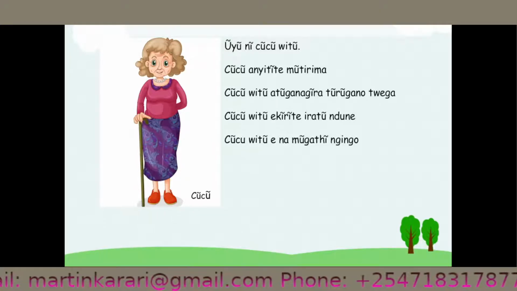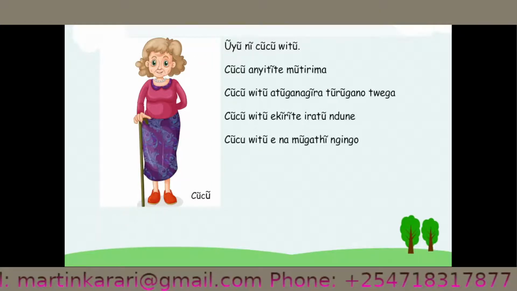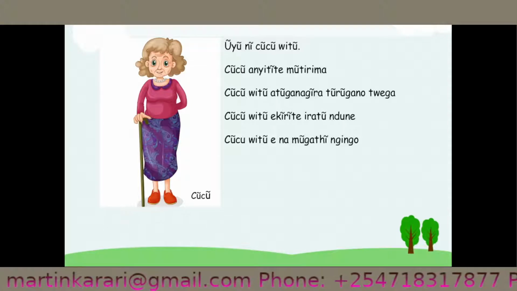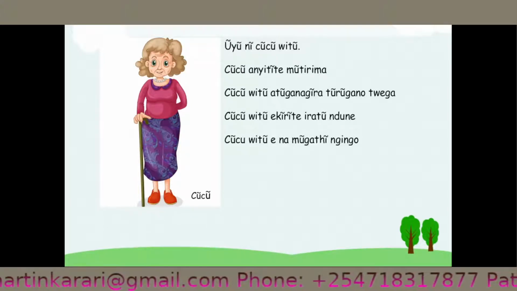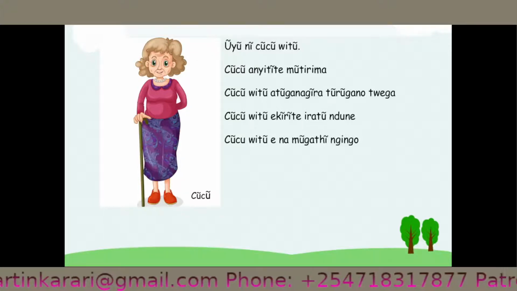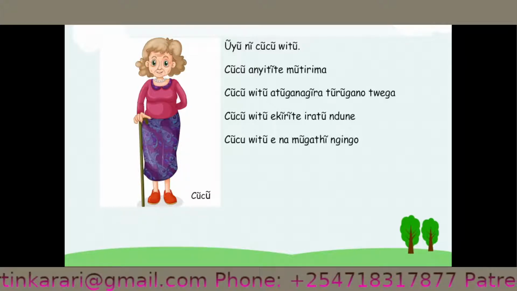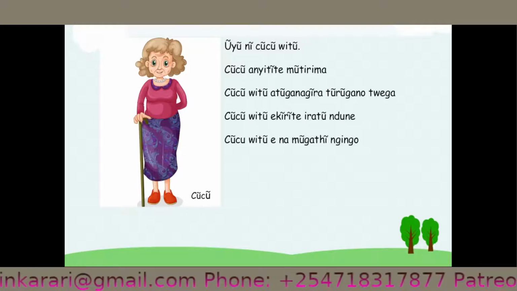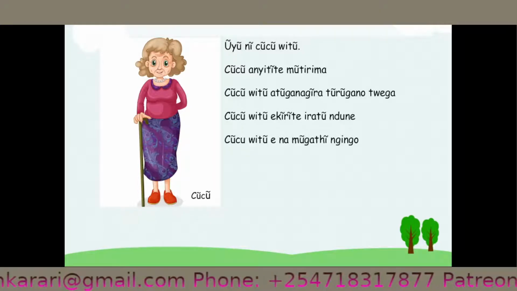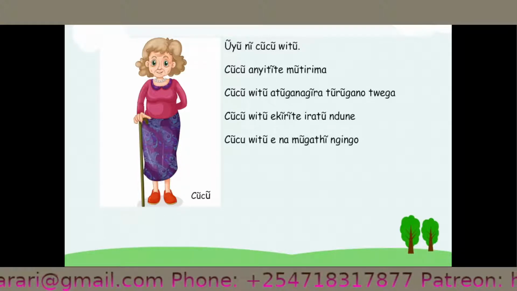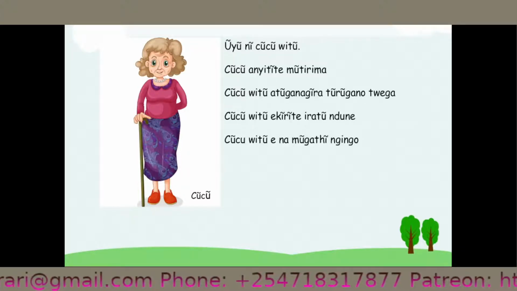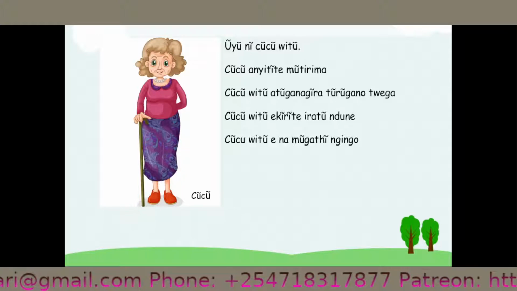And the next line is saying Shosho anyitete mutirima. Konyita is to hold. Tonyita anaguoko, we hold with our hands. Mutirima is the walking stick. So we are saying our grandmother is holding a walking stick.